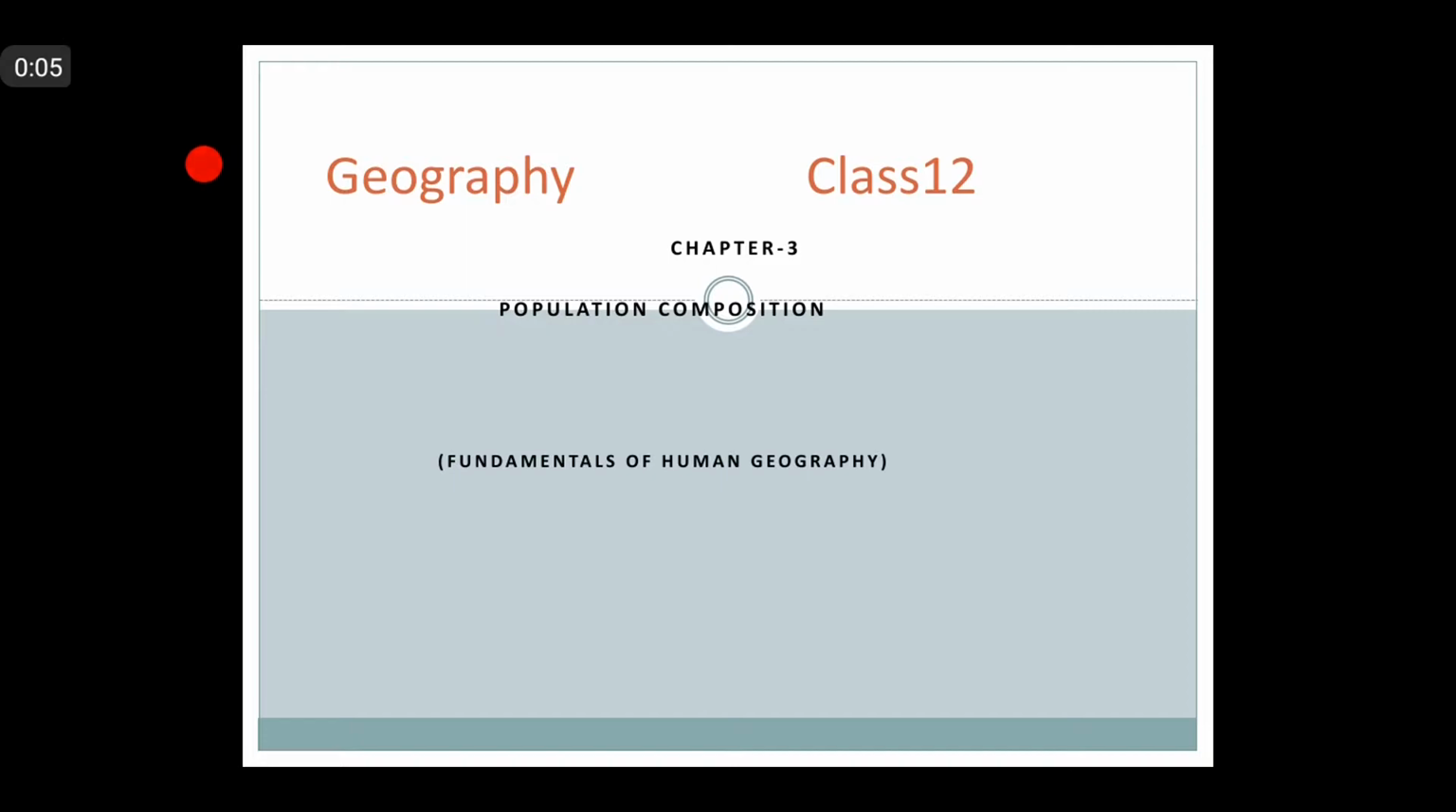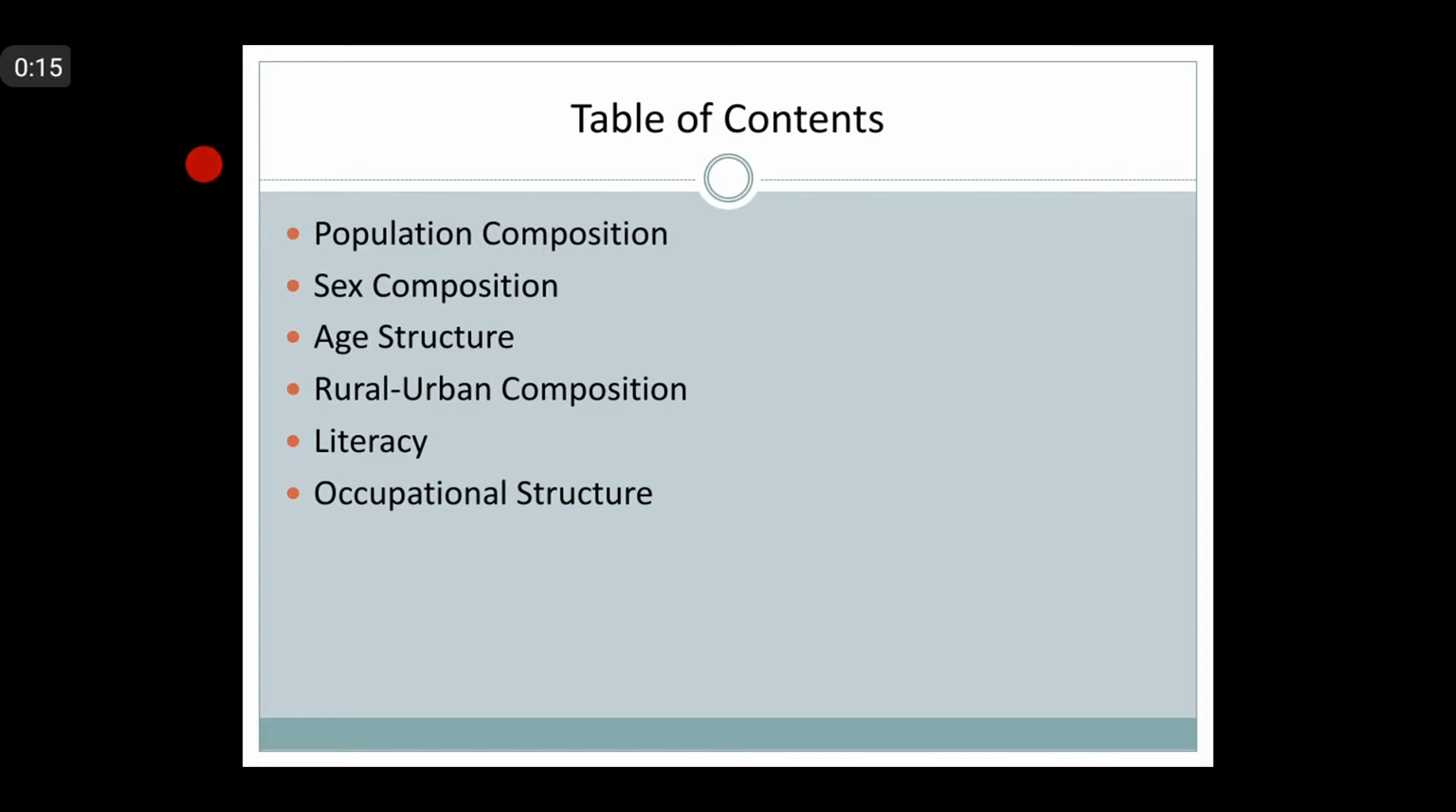Let us discuss chapter number 3, Population Composition, from the Fundamentals of Human Geography, class 12. In this chapter, there are a few topics like population composition, sex composition, age structure, rural urban composition, literacy, and occupational structure. Let us start one by one with each of these topics.